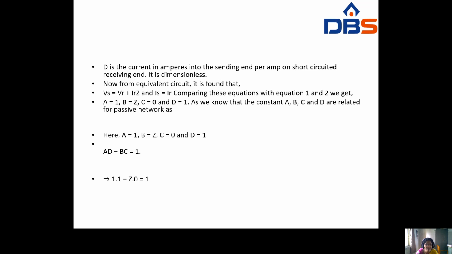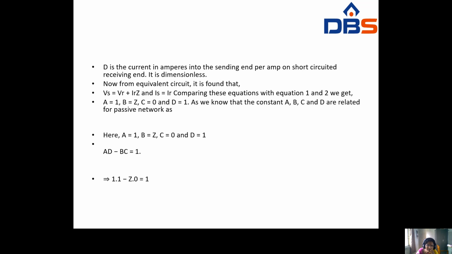Now from the equivalent circuit it is found that Vs equal to VR plus IR into Z. So Vs equal to VR plus IR into Z. VR means receiving end voltage plus impedance R plus jX. So the sending end voltage is equal to the receiving end voltage plus the voltage drop across the impedance, that means the R plus jX component. That current will be IR, and Is equal to IR. Comparing these two equations with equations number 1 and 2, we get: